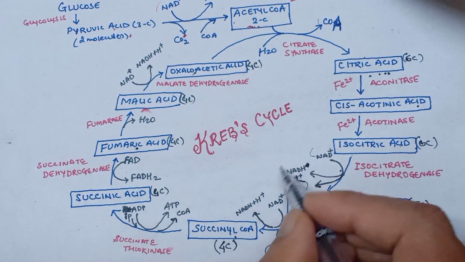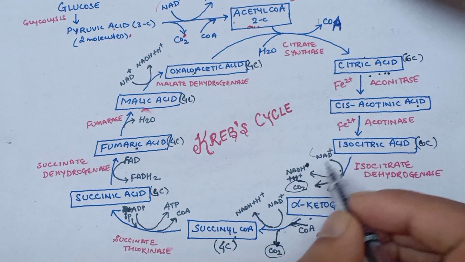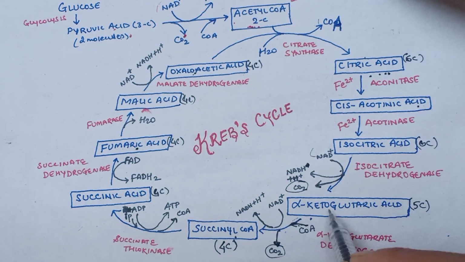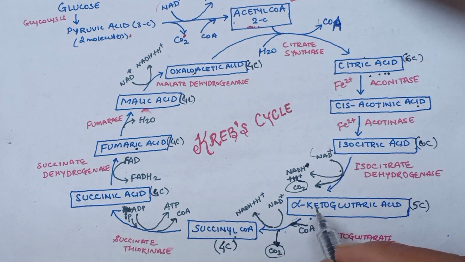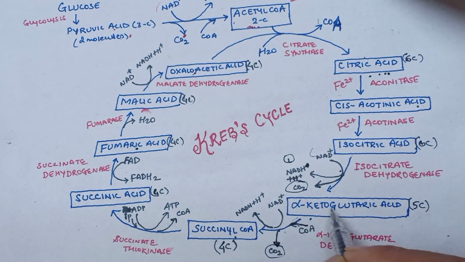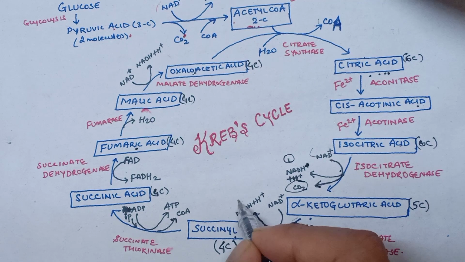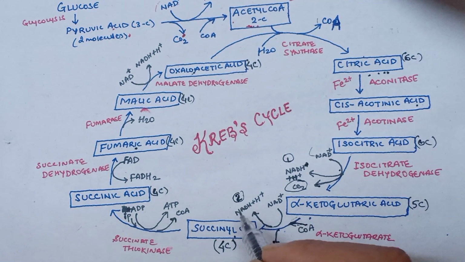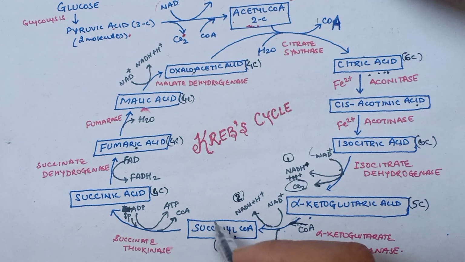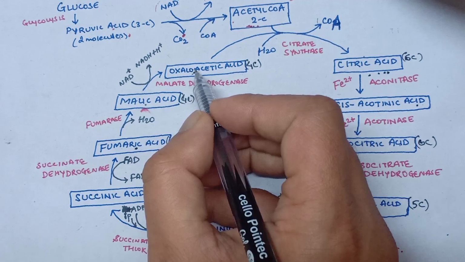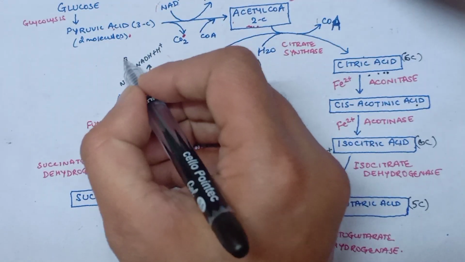So formation of NADH will take place during the conversion of isocitric acid to alpha ketoglutaric acid, it will also take place during the conversion of alpha ketoglutaric acid to succinyl coenzyme A, and it will then take place during the conversion of malic acid to oxaloacetic acid. So this is 3 in number.